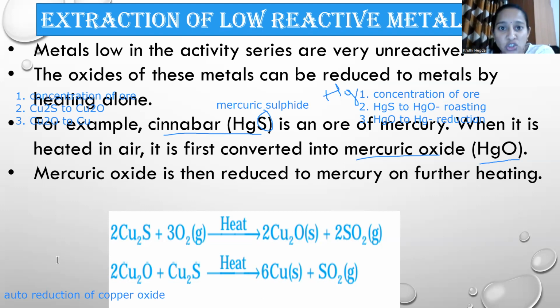Second step, HgS to HgO or Cu2S to Cu2O. Third step, Cu2O to Cu, that is copper, or HgO to Hg. In case of HgO to Hg, only heating is enough. Whereas in Cu2O to Cu, it is heated along with Cu2S, which helps in auto reduction of copper.